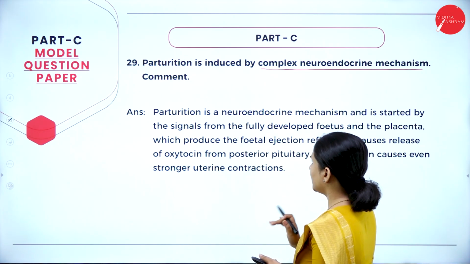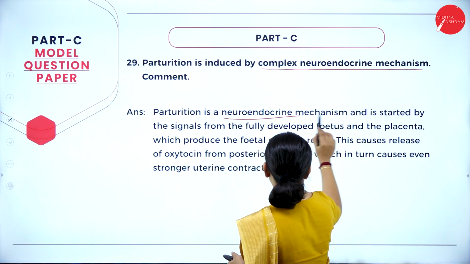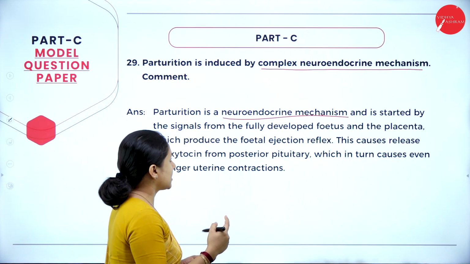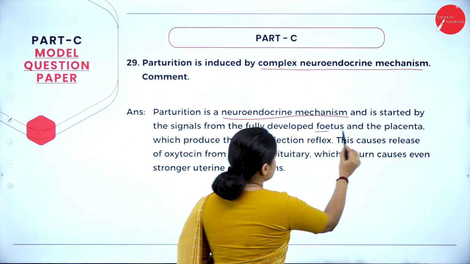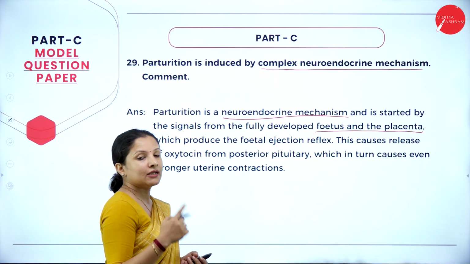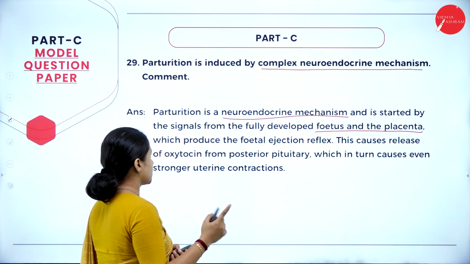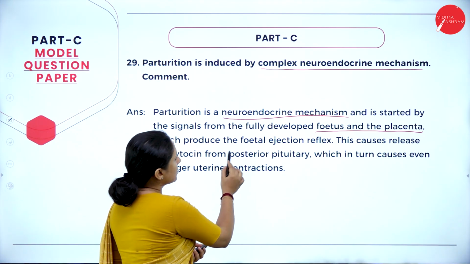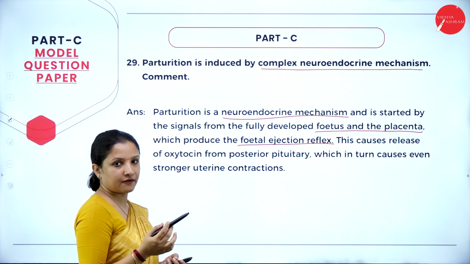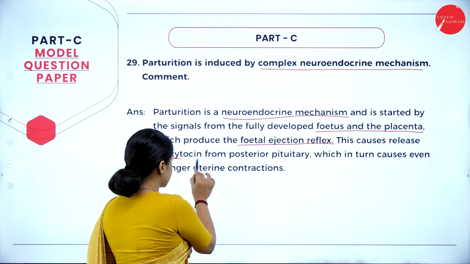So parturition is a neuroendocrine mechanism, and it is started by signals which are generated by the fetus and the placenta. That is, once the fetus becomes fully matured, they start to induce parturition. This results in the fetal ejection reflex. This fetal ejection reflex causes release of oxytocin.